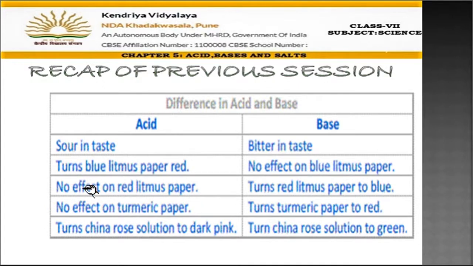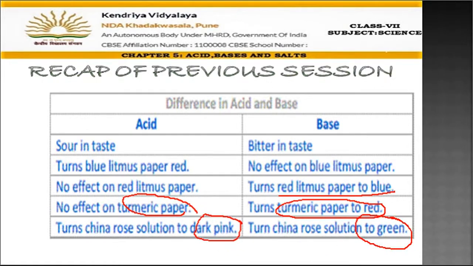So, in the last session, we have discussed acids and bases. Let's see what the differences were. Acids are sour in taste, bases are bitter in taste. Acids turn blue litmus to red. Bases do not turn blue litmus to red. Acids cannot turn red litmus to blue, whereas bases turn red litmus to blue. Acids have no effect on turmeric paper, whereas bases turn turmeric paper to red. With China rose, acids give dark pink color and bases give green color. So these were some of the basic differences between acids and bases.